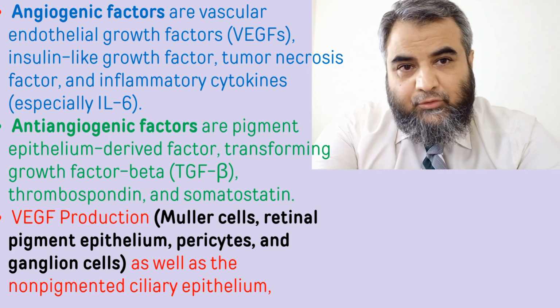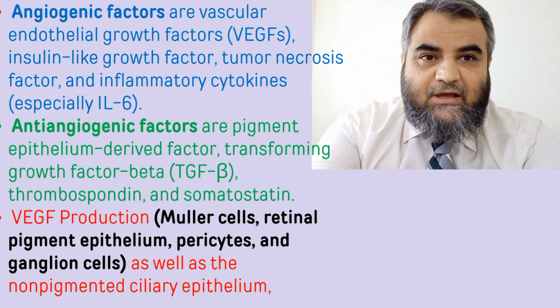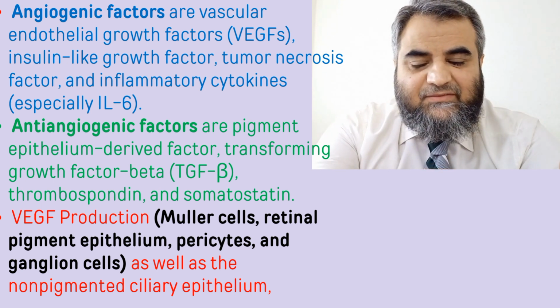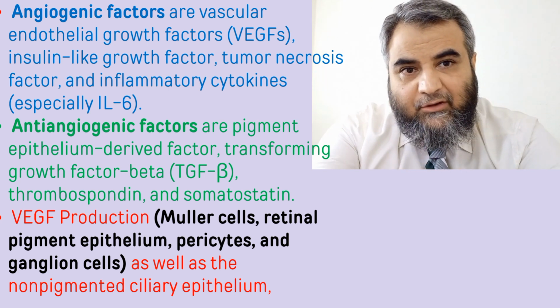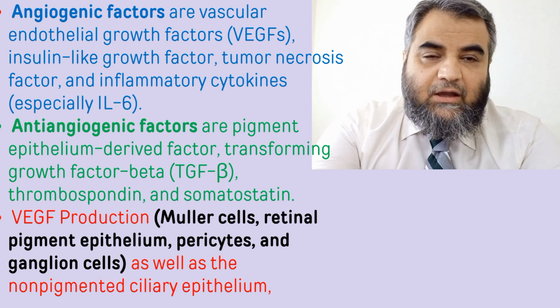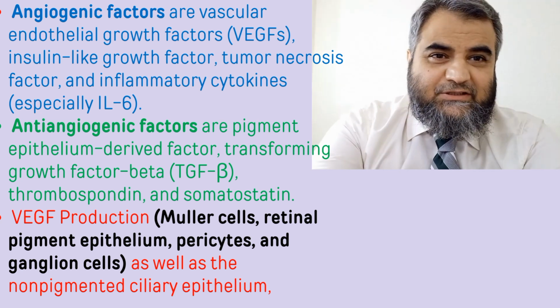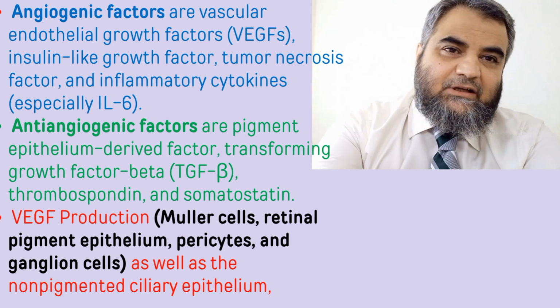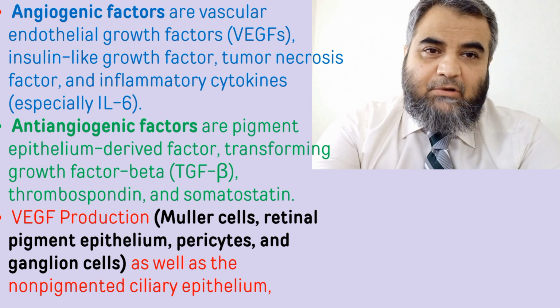VEGF is a vasopermeability factor, and they cause the migration of endothelial cells. Number three, they also cause leukocyte adhesion. All these things ultimately lead to the breakage of the blood-retinal barrier. Yes, the blood-retinal barrier is compromised.